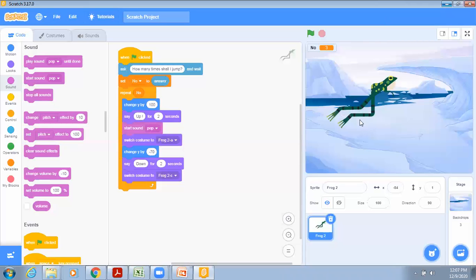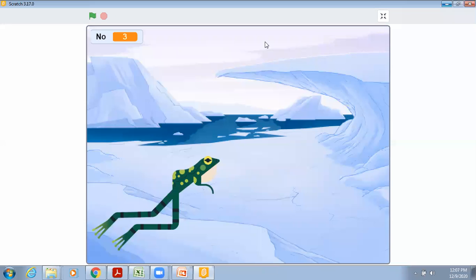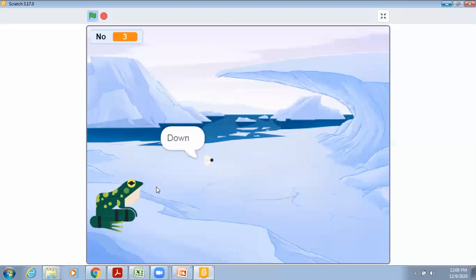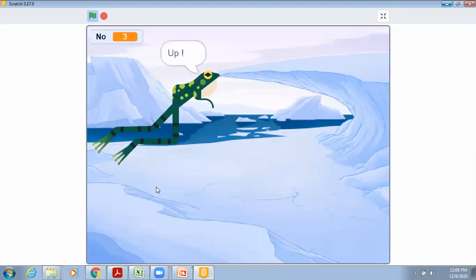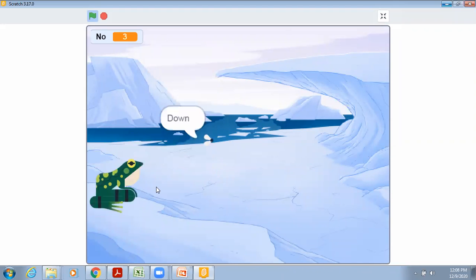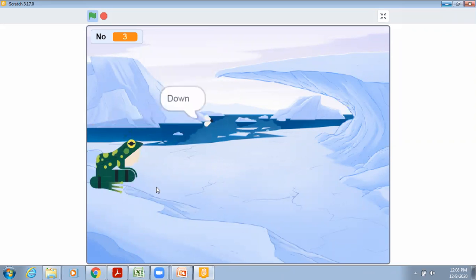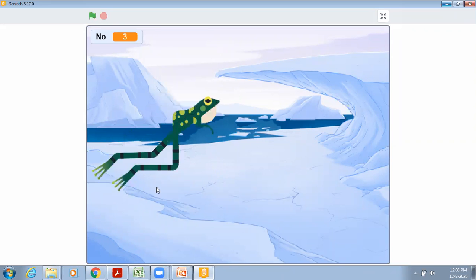Let us set the position of this frog first. Now run it. 3 times. Now see, the sound is also coming this time. Clear? So it's done 3 times.